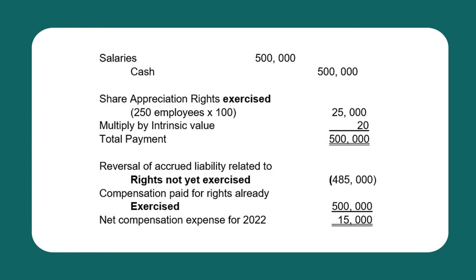Now, how much will be the compensation expense to be reported for the year 2022? Again, the compensation expense to be reported for the year is composed of the compensation in relation to the rights not yet exercised and the compensation in relation to the rights exercised. For the rights not yet exercised, since there is a reversal of accrued liability, there is also a reversal in the compensation. So, a decrease in the compensation by 485,000. And for the compensation paid in relation to the rights exercised, 500,000. Thus, there is a net compensation expense for 2022 in the amount of 15,000.